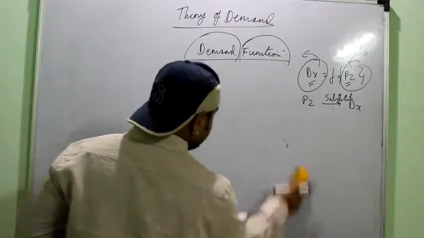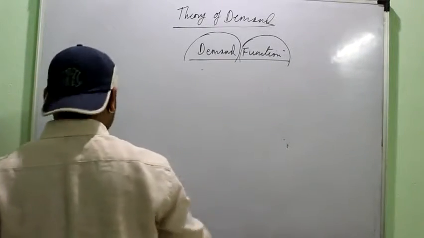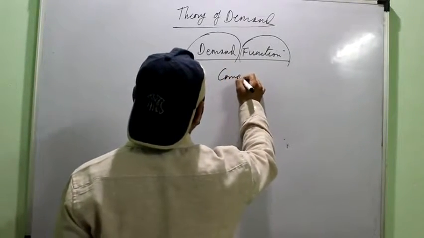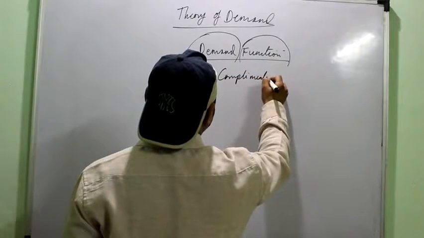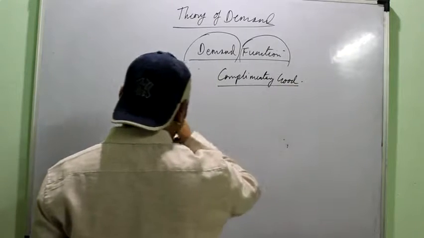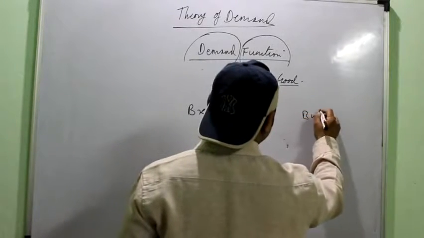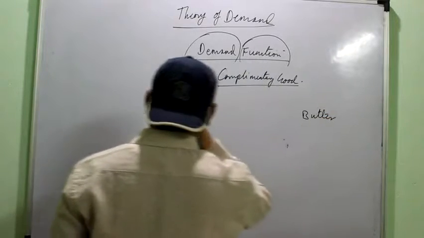Then next we have to understand how dx is affected by the change in the price of the complementary good. So again we take two goods, bread and butter. This time the complementary goods, which are used together.